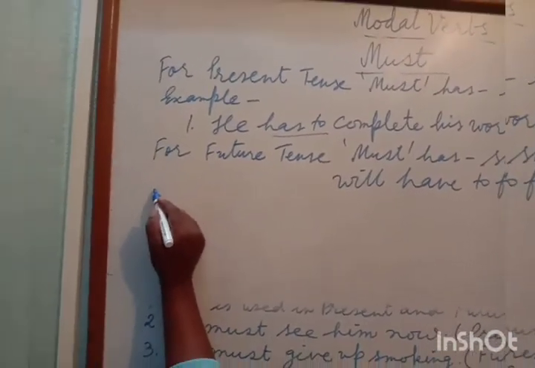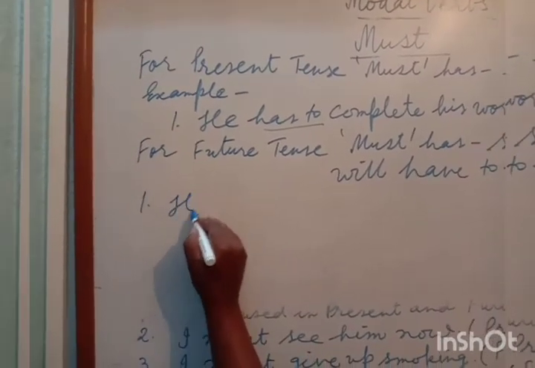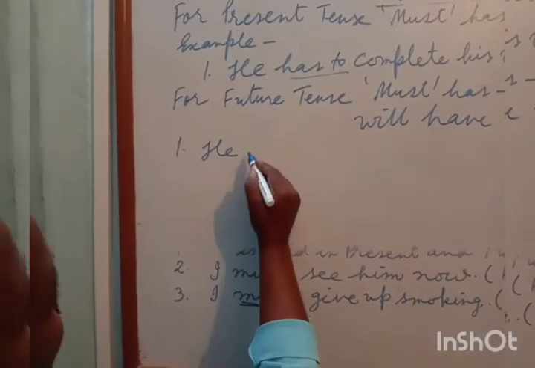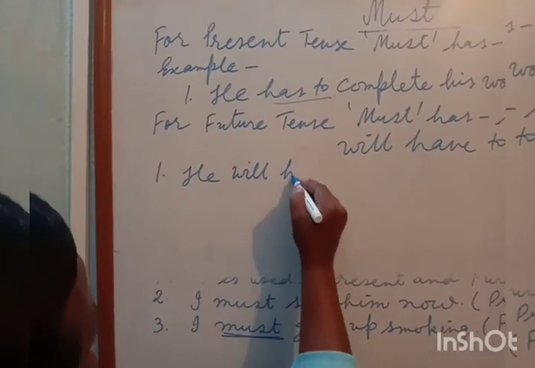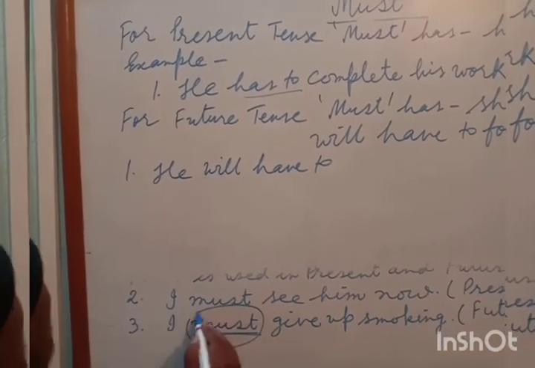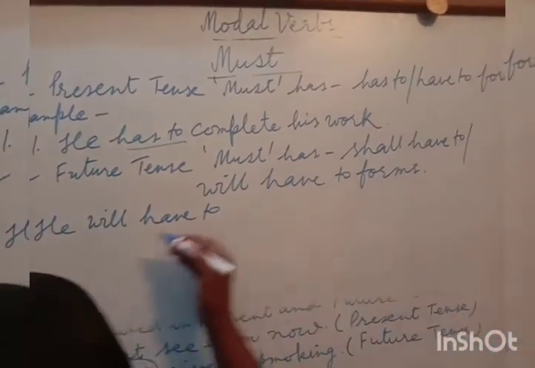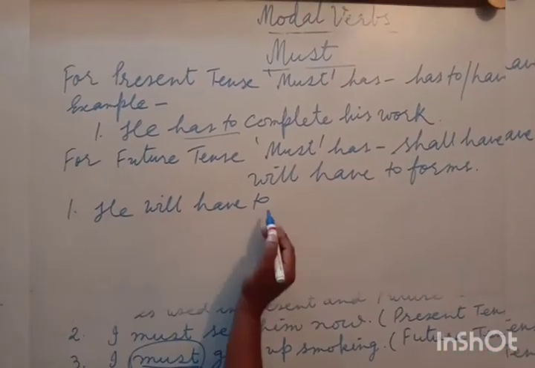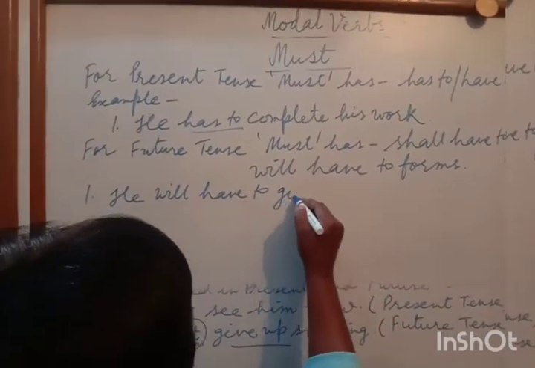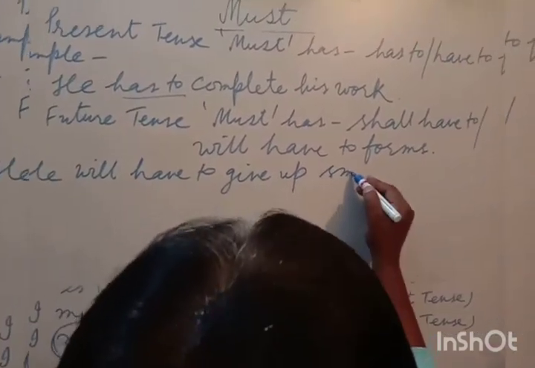Example: He will have to give up smoking. So in place of must we can use will have to or shall have to. This is third person singular number, so he will have to give up smoking.